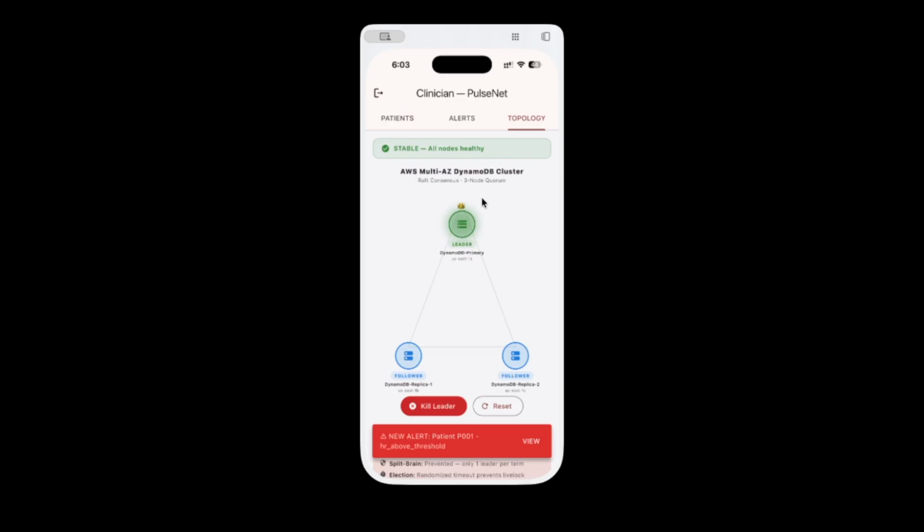And we have also made sure that we can simulate the Raft consensus algorithm to show you how leader-based election works on AWS multi-AZ in the DynamoDB. So you can see from the previous step that an alert is triggered, which we triggered through the anomaly detection. And now I'm going to show how to kill a leader. Once I kill a leader, another follower becomes a candidate and is voted as a leader, and the previous leader goes offline. When the previous leader comes back online, it's going to join as a follower. This shows how the Raft consensus works in the DynamoDB.